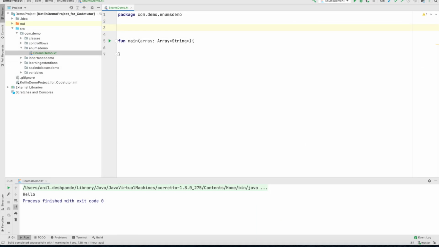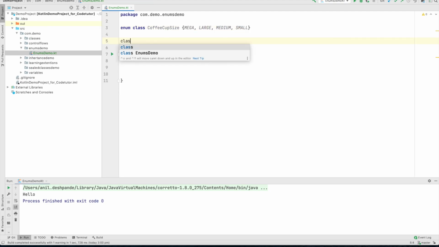So let me create a class called CoffeeCupSize. It would be an enum type. Enum is the keyword that you use when you want to create an enum class, and then you decide what the standard coffee cup sizes are that you want to serve here. For example, let me start with mega, then large, medium and then small.